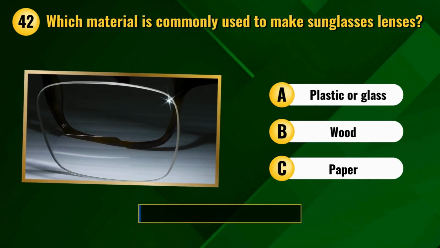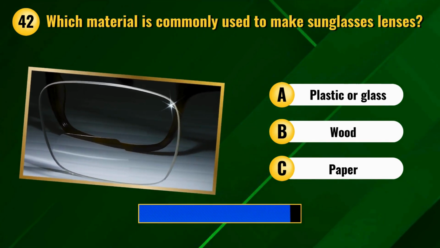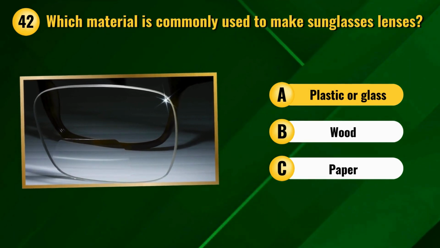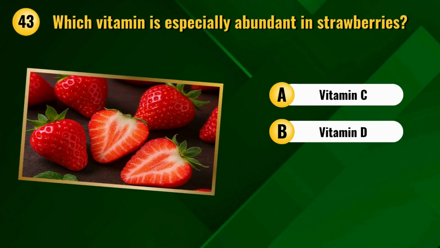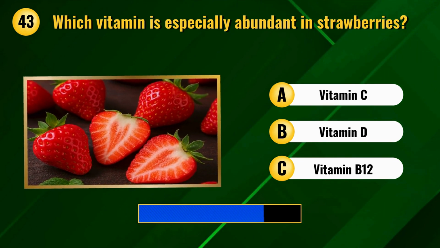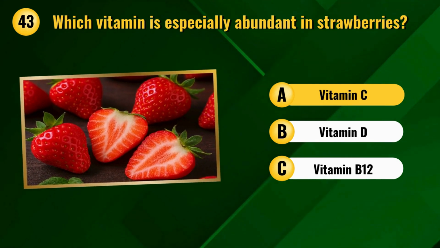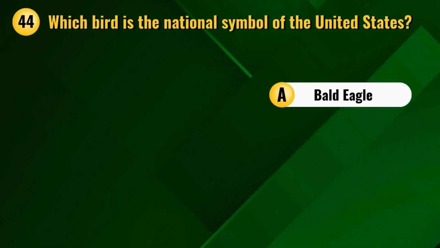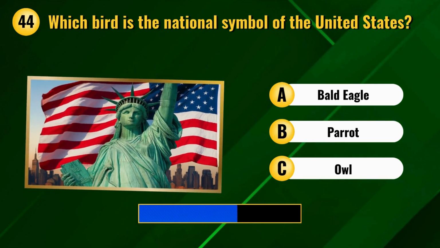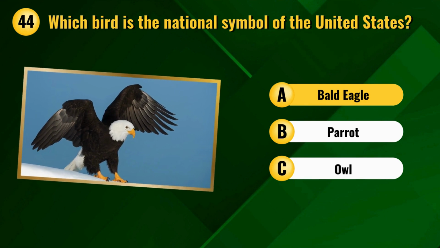Which material is commonly used to make sunglasses lenses? Plastic or glass? Which vitamin is especially abundant in strawberries? Vitamin C. Which bird is the national symbol of the United States? Bald eagle.